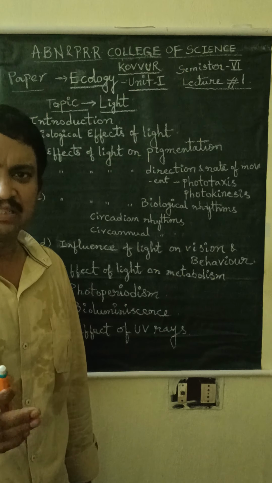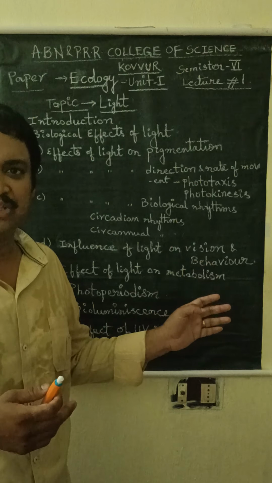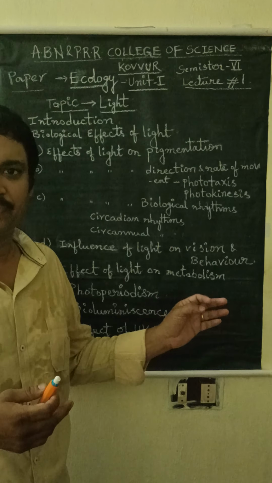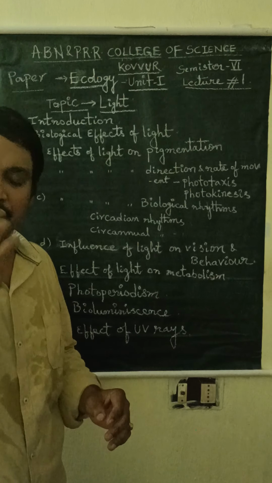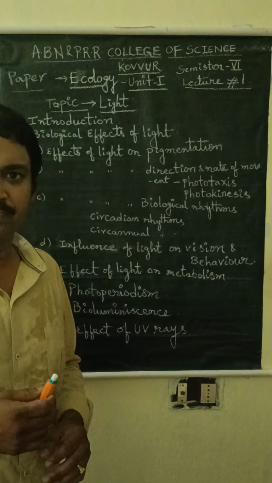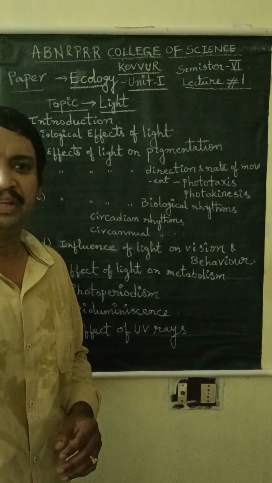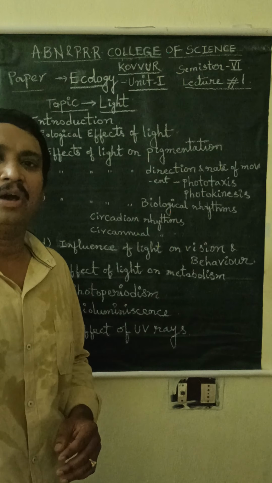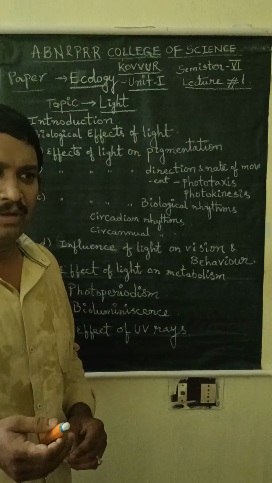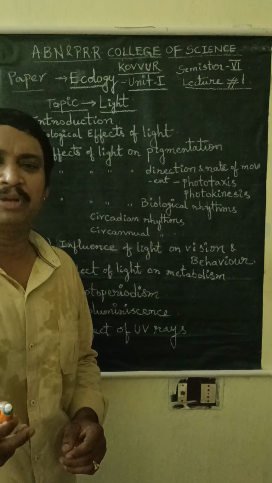In the physical factors, factors like light, temperature, water, pressure, etc. are included. In the chemical factors, inorganic materials and some of the organic materials are included. Others like oxygen, carbon dioxide are also included in the chemical factors.